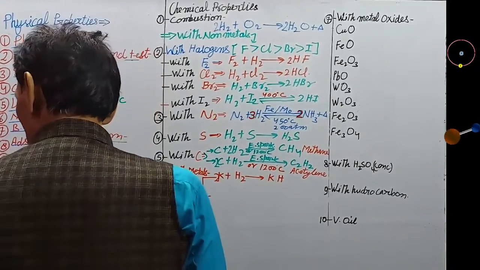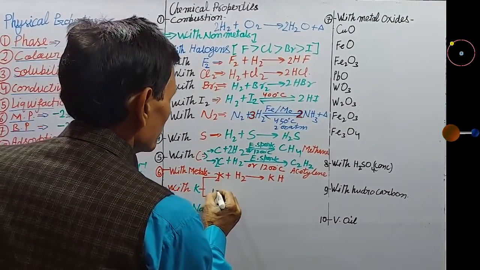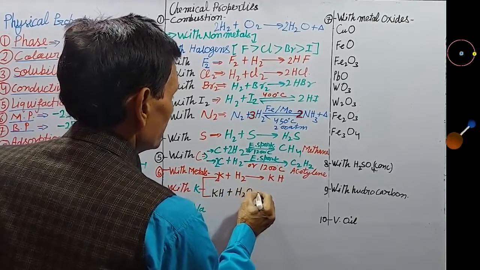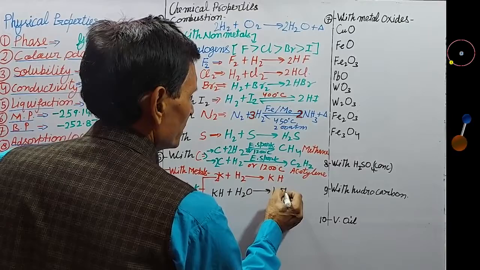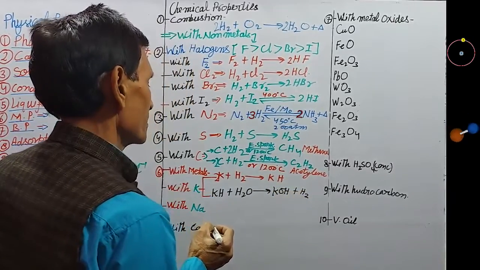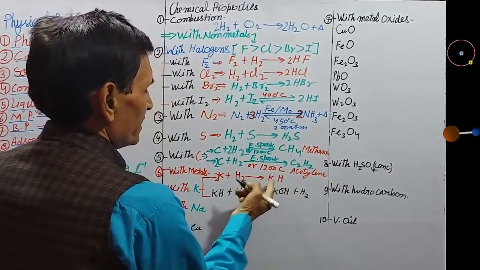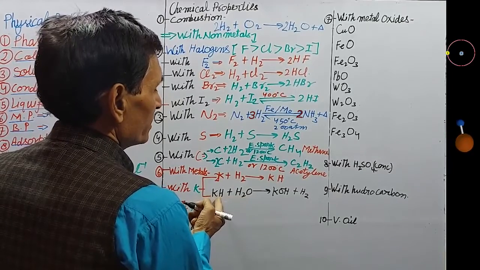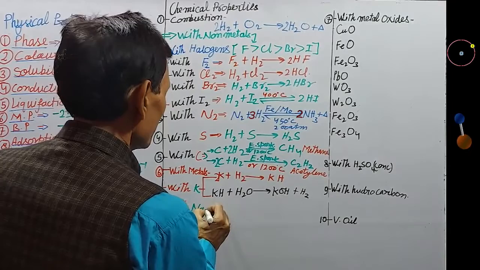And this potassium hydride, on dissolving in water, forms potassium hydroxide and hydrogen gas. Very important. When potassium hydride is dissolved in water, there is formation of potassium hydroxide and hydrogen gas. Like that, here